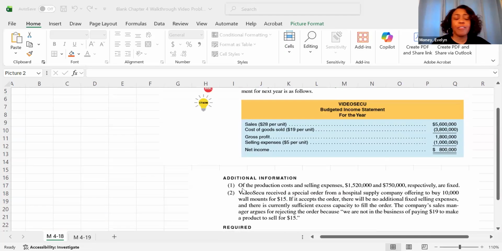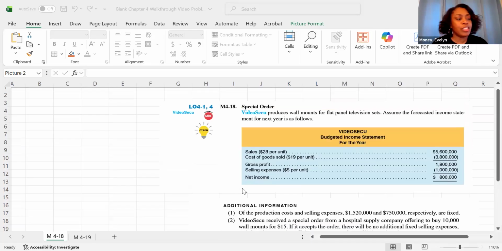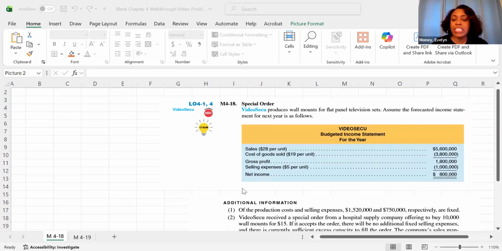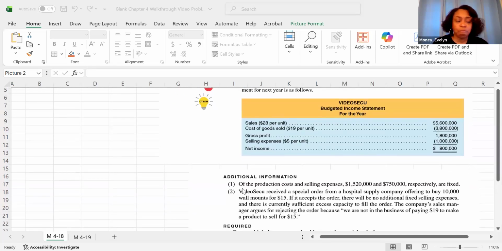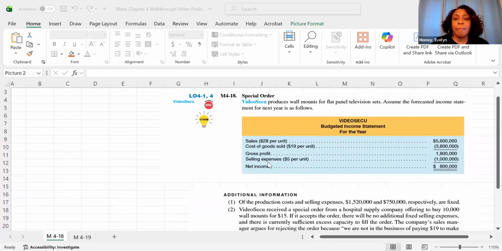All right. The first thing that we need to take into consideration is the current production volume. I need to know that because I have to calculate the variable costs and the fixed costs.